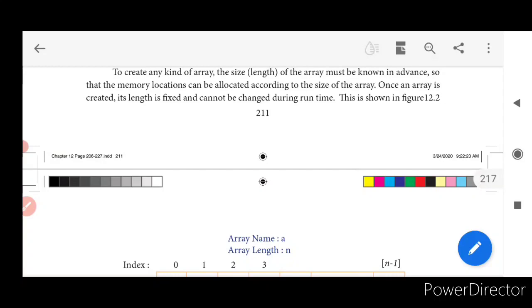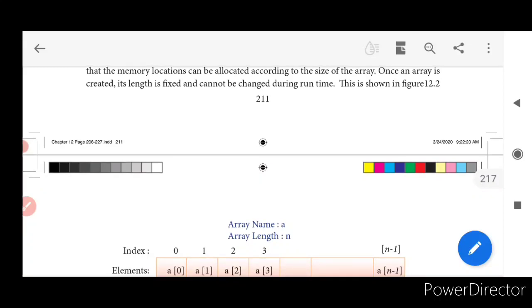So why do we get into the array concept? It is because declaring many variables of the same data type is going to be tedious. Say, for example, if I wanted to declare 26 integers, I can do a, b, c, d till z. If it is going to be 50 variables, what will happen? It is going to be tedious, right? a1, a2, keeping on like this is going to be tough. So for such a reason we brought the array concept in C++.